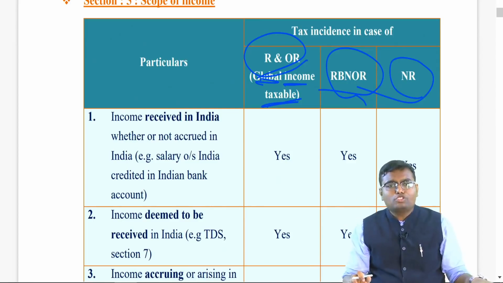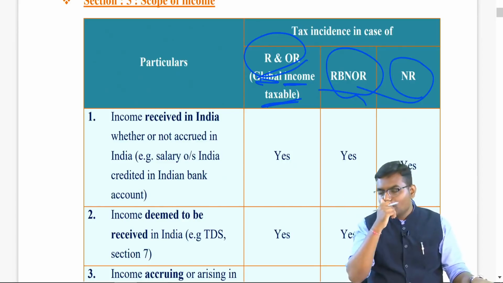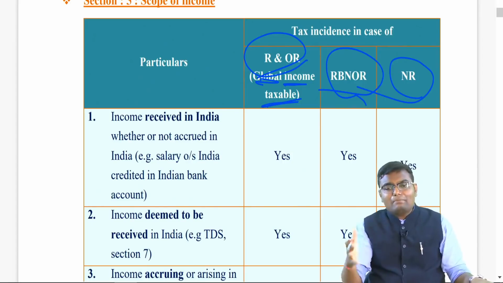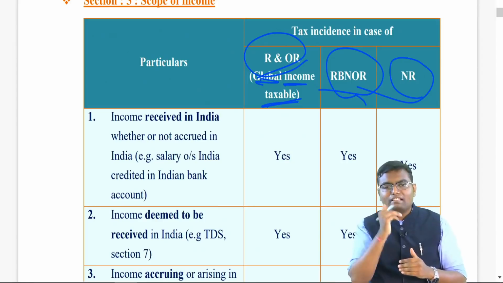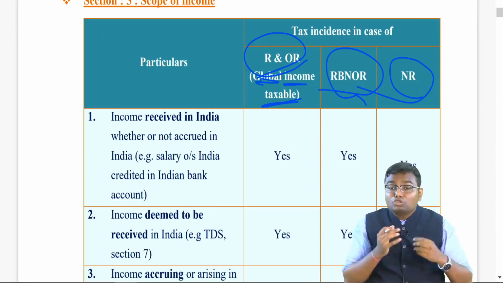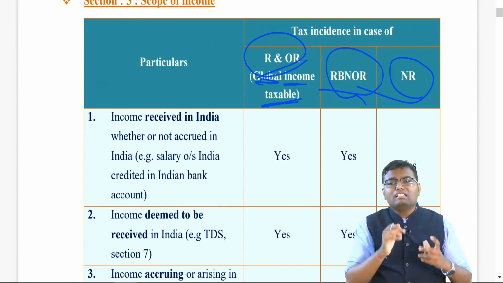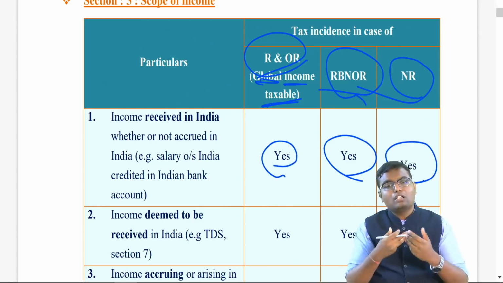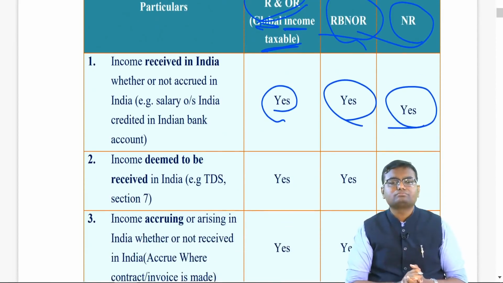For example, I am doing a job in USA. So basically my employment agreement is drafted in USA, signed in USA. My salary income is accrued in USA. But let's say I tell my employer to please credit my salary directly in my Indian account so that my parents can withdraw that. Where am I receiving my salary? Directly in India. Though the income is not accrued in India, somewhere India came into the picture, so this kind of income is taxable to all three categories. You are R&OR, RBNOR or NR, I don't care. In all three categories, this income is taxable.